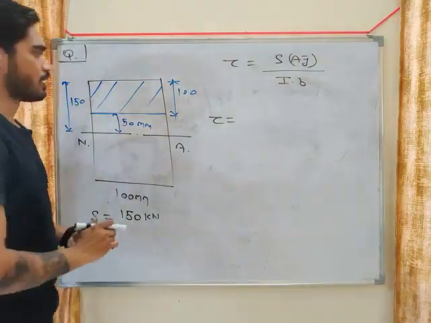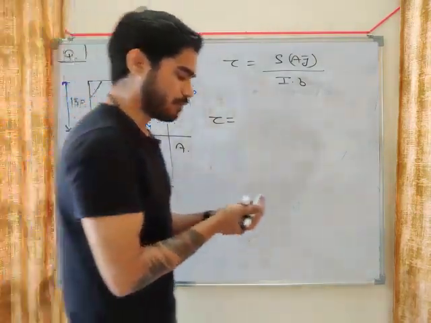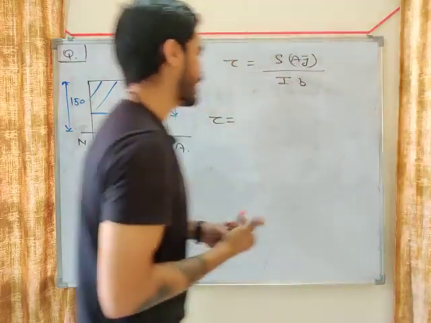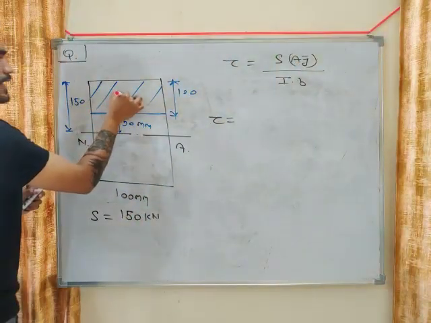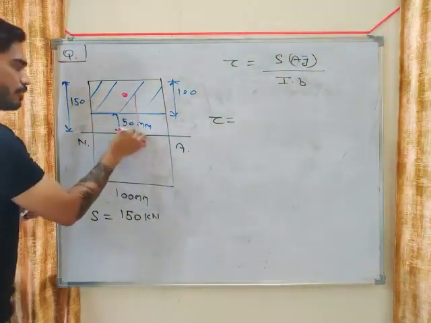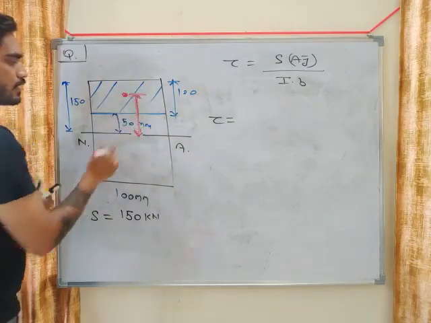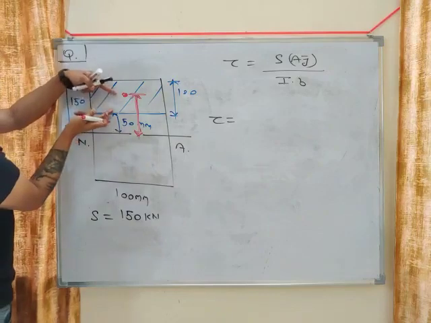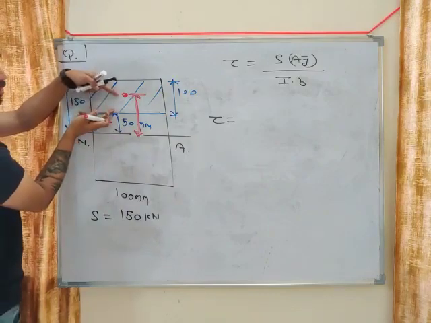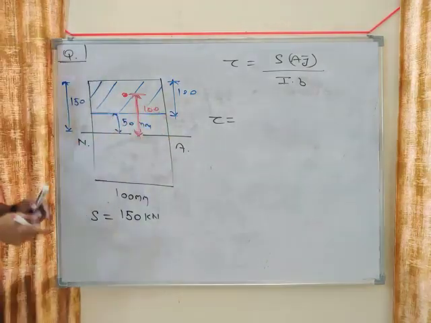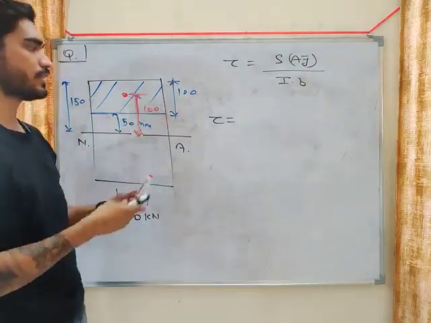What will be the Y bar, my friend? Y bar means distance of centroid from neutral axis. So what will be this distance? 50 plus 50. This distance will also be 50. So Y bar will be 100. Okay, so put the values in this equation.